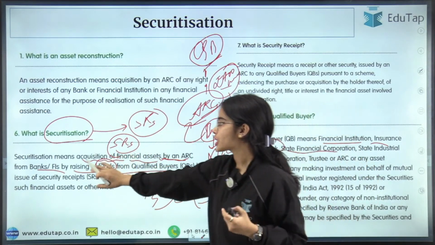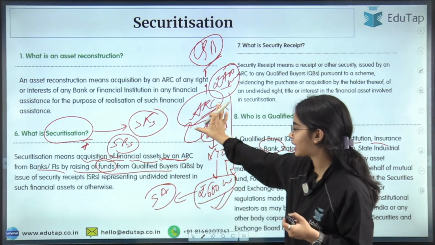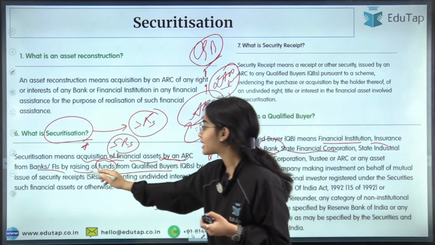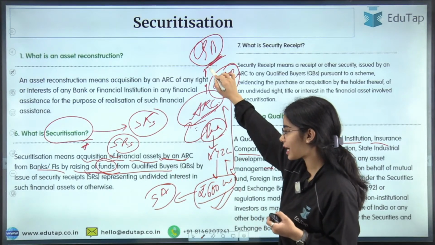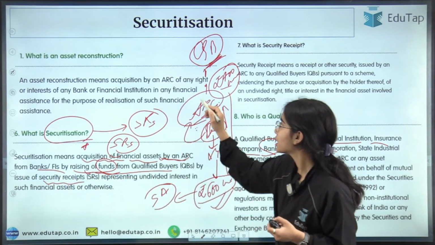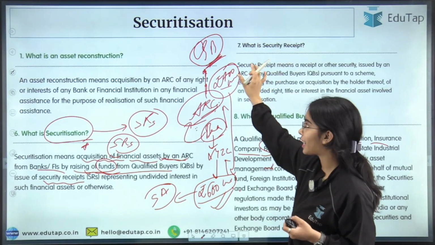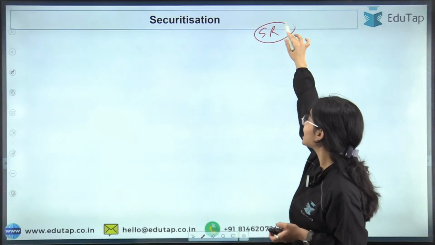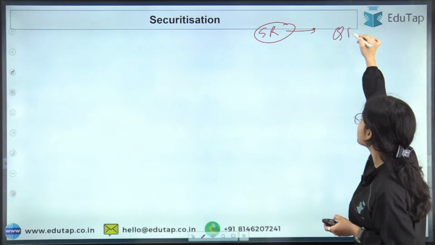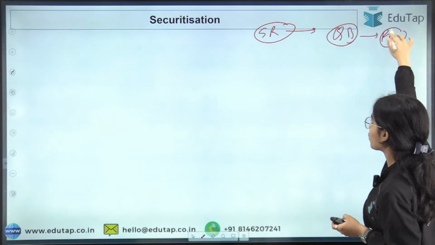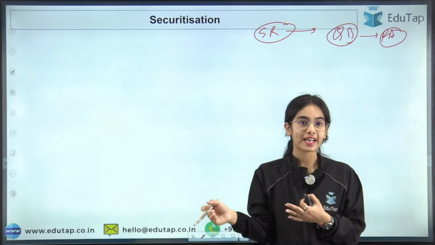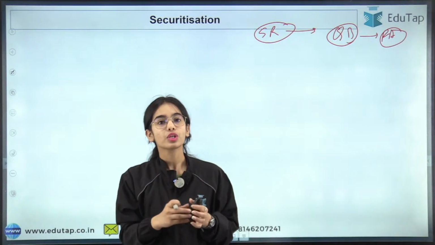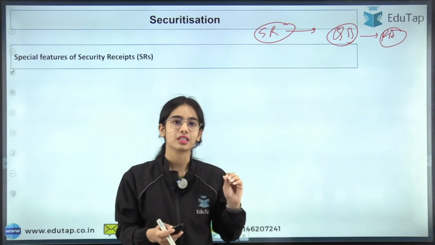qualified buyers. Okay, so securitization means the acquisition of a financial asset by the ARC from the banks or financial institutions. The ARC has acquired the financial asset, raising funds from qualified buyers by issuing the security receipts to the qualified buyers, and these security receipts represent the interest and the right of the qualified buyers on this financial asset. Because they have provided the money for acquisition of the financial asset from the banks, from the financial institutions, they also now have some right and interest in the financial asset.